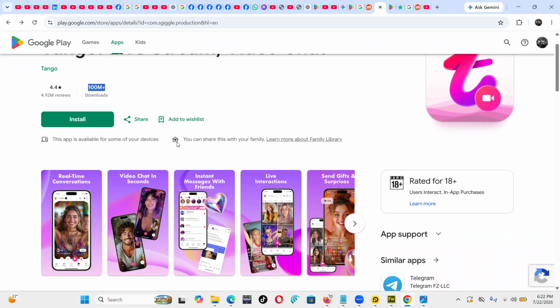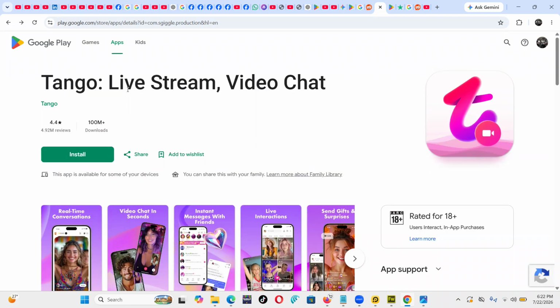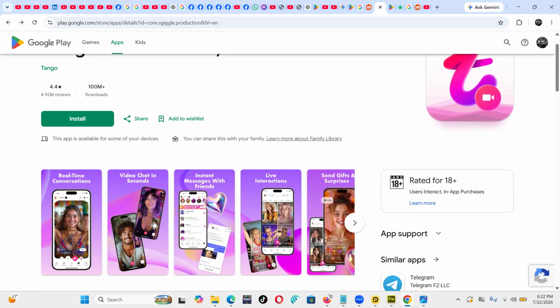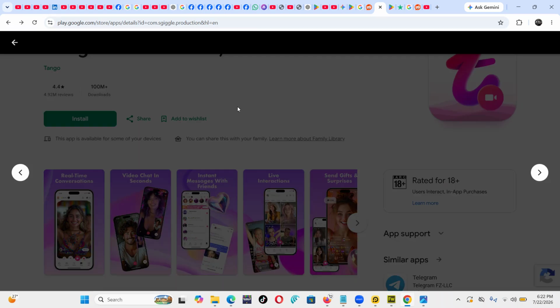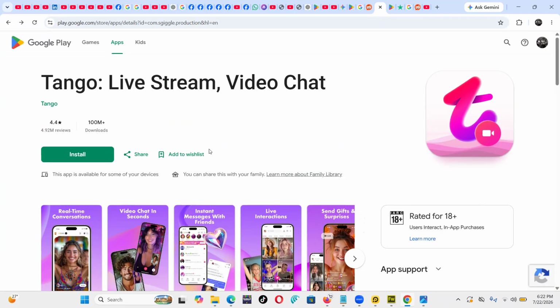But this is a platform where you can even talk in your native language, and the other person can translate that language. You can send a video chat in seconds. You can send a live. You can send an audio. But sometimes you have to buy these coins. There are some features which you really can't use without coins.